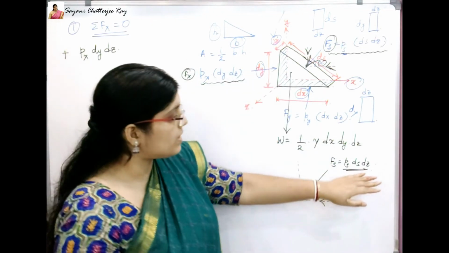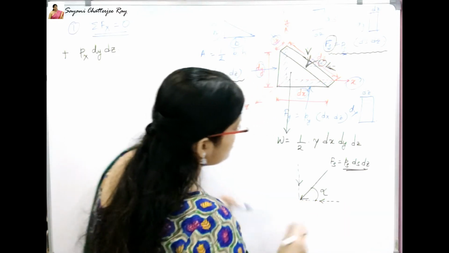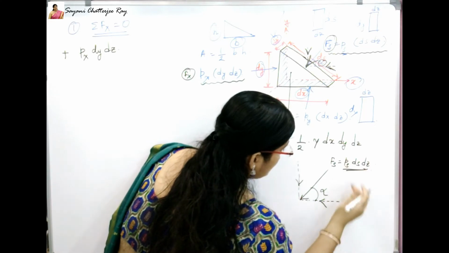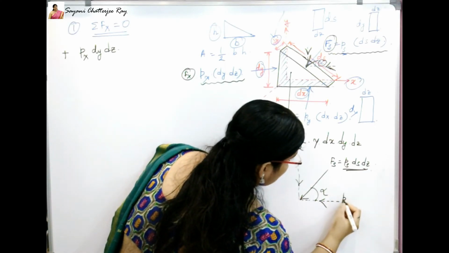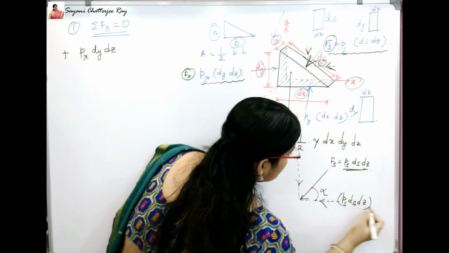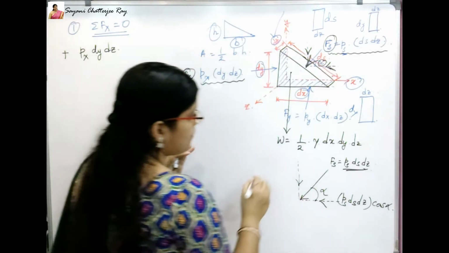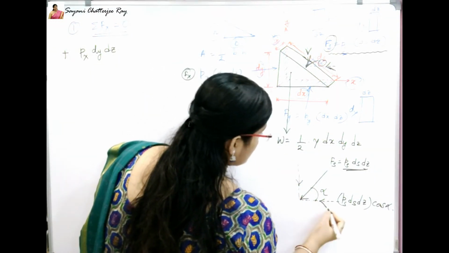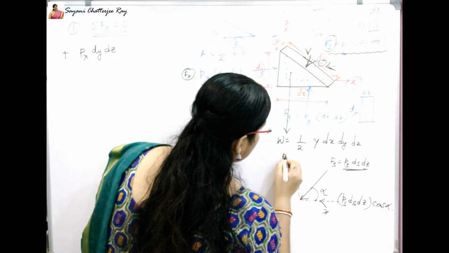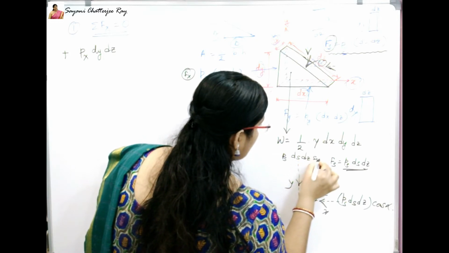Whenever any inclined force is acting at an angle alpha, in the x direction it comes out to be this force multiplied by cos alpha. So it is Ps ds dz cos alpha, and here it will be sin alpha. This is in the x direction and this is in the y direction. So it will be Ps ds dz sin alpha.